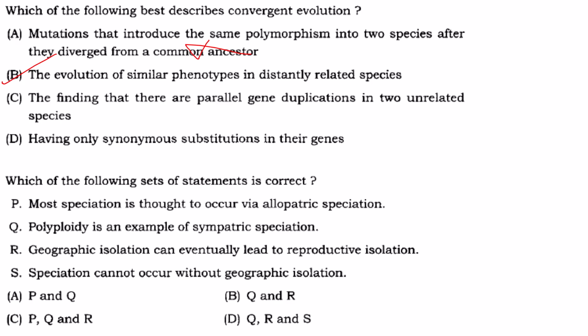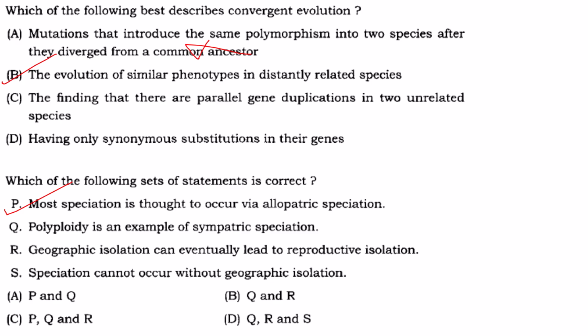Most speciation is thought to occur via allopatric speciation. Correct. Allopatric speciation means two populations getting separated because of physical barriers, that is a mountain barrier or a river, etc. One species getting separated into two because of geographic barriers. Yes, that is correct. And most speciation is thought to occur because of this allopatric speciation.